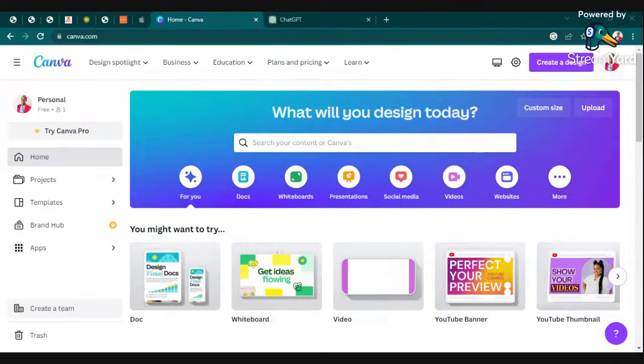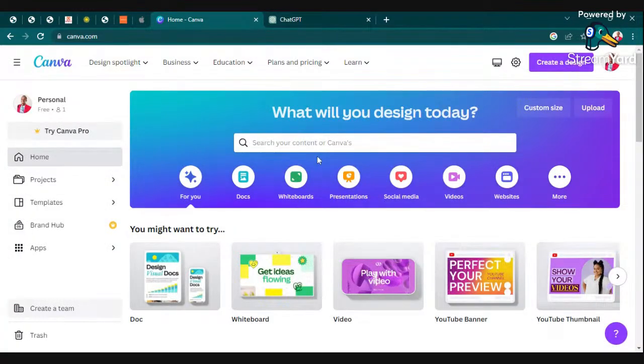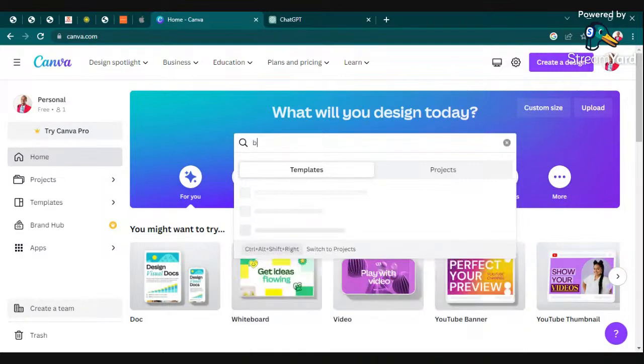We are going to use two applications, Canva and ChatGPT. We will use ChatGPT to generate a story or content, and we will use Canva to design this book. The first thing in Canva is to create a cover page and also a back cover page, the front and back. So I will write book cover.